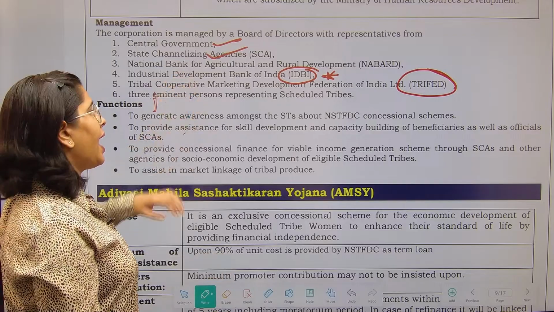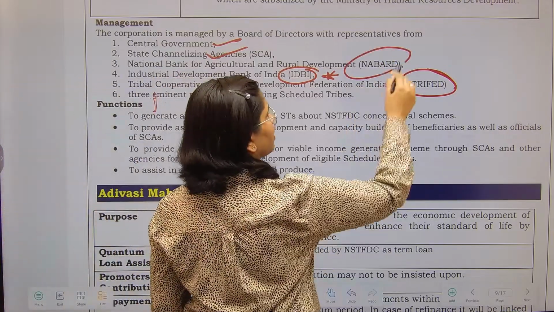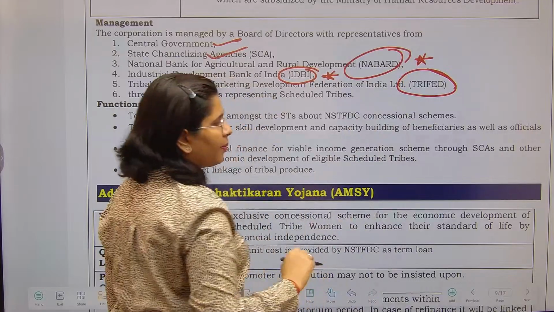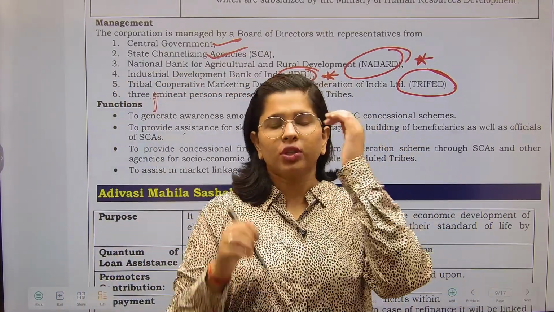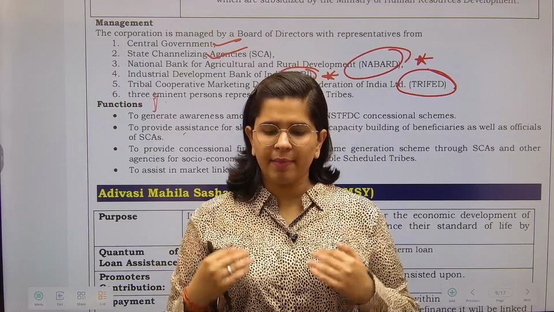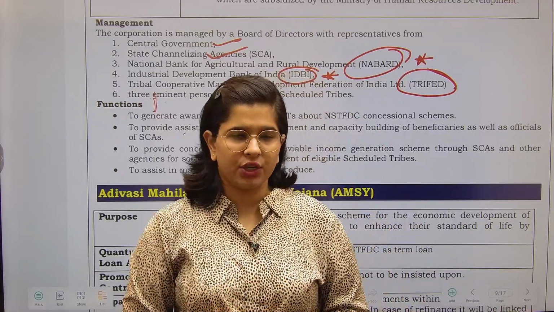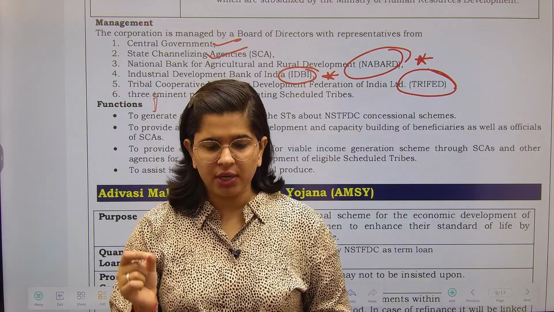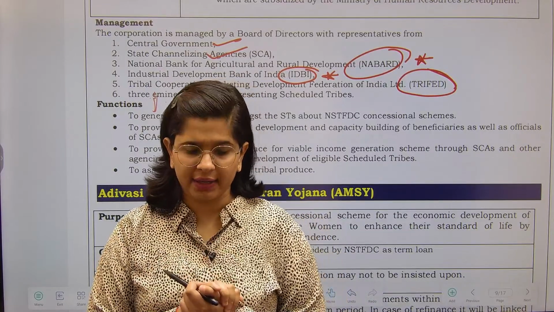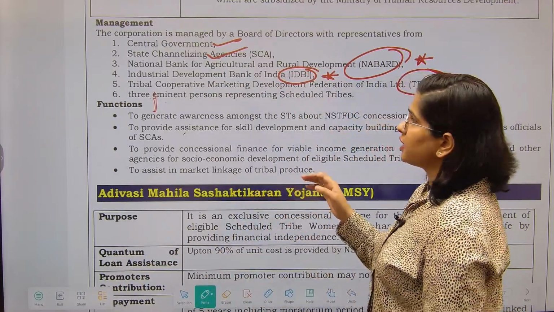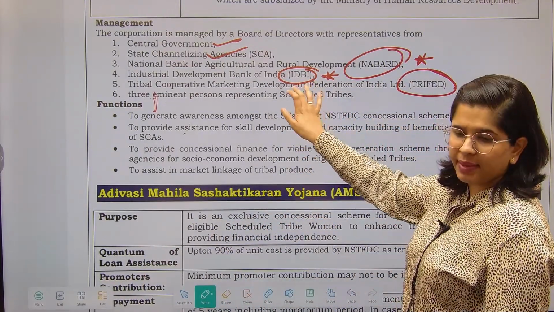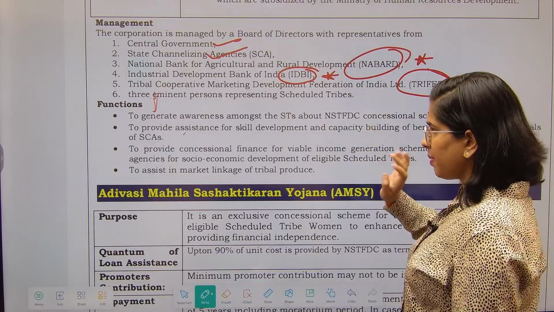But IDBI and NABARD, in your examination, they can provide you in options that, okay, ICICI is the member. So this becomes confusing. So you should be remembering that, okay, in this organization, one organization is the member of the board of directors, and in that particular board of directors, which organizations' representatives come? IDBI and NABARD. Please remember this.